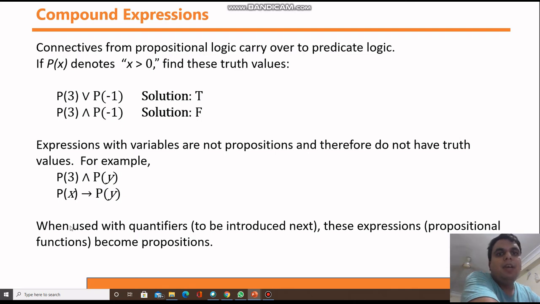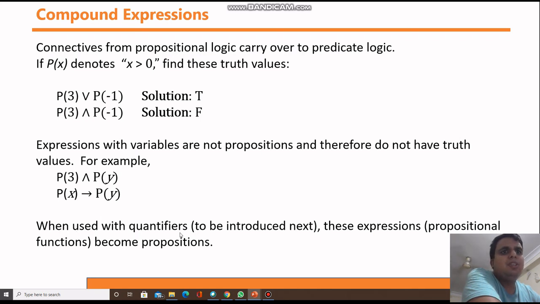When used with quantifiers, this statement also we can convert into a proposition, but for that we have to use quantifiers, and that we will see in the next lecture. There is a concept of quantifiers that can convert such statements into propositions.